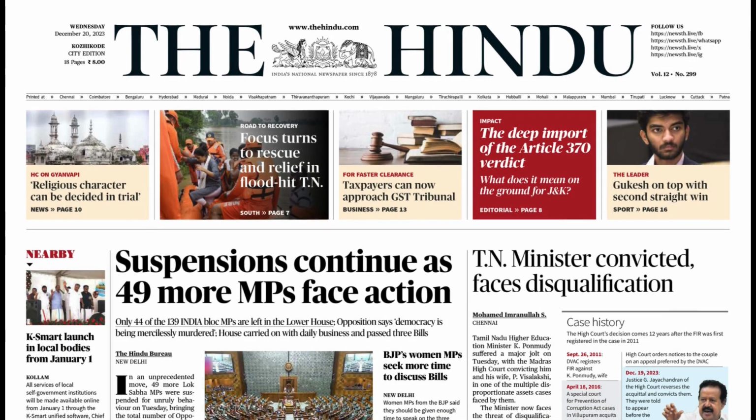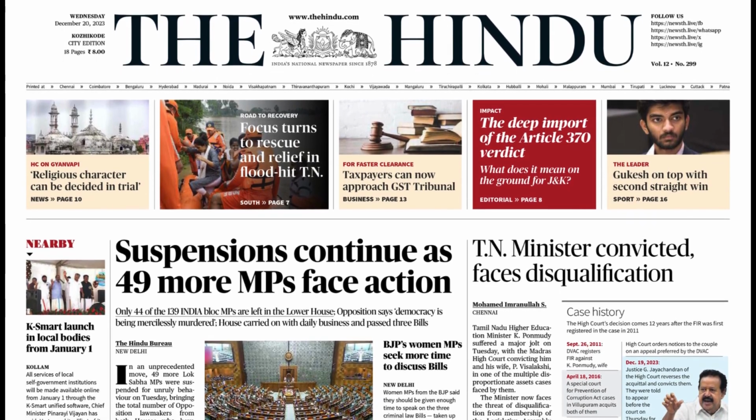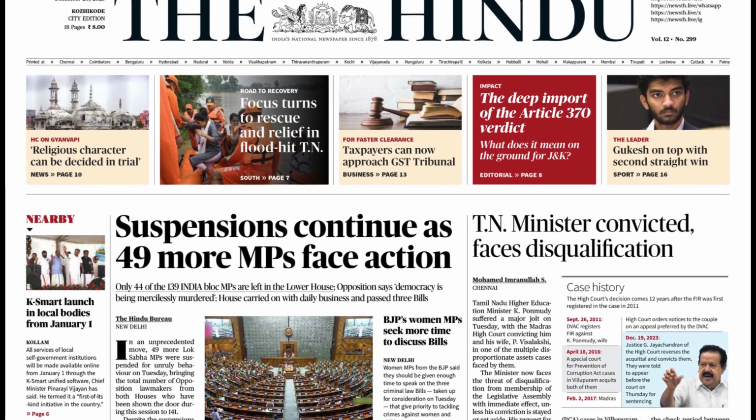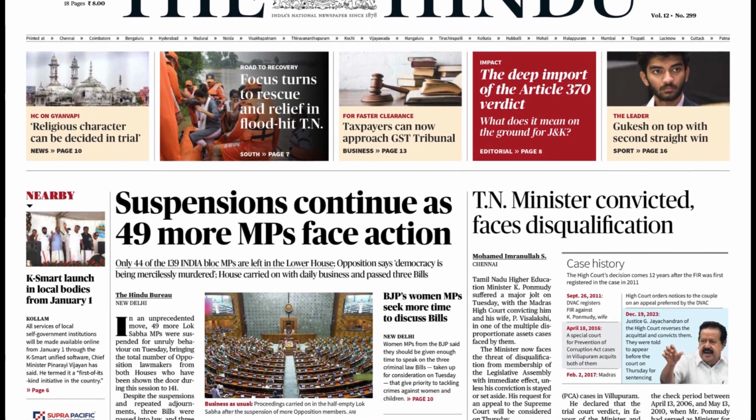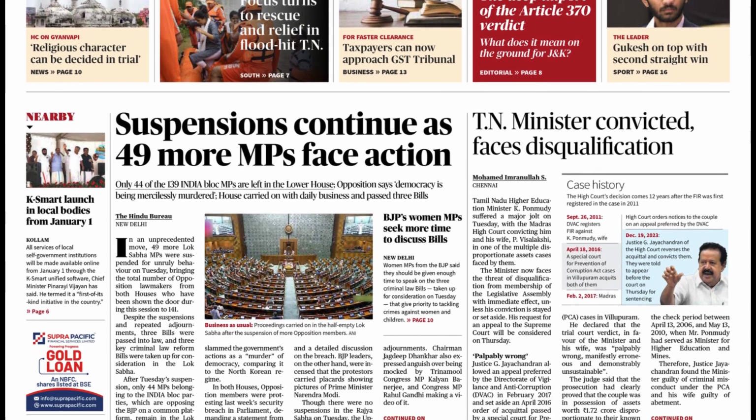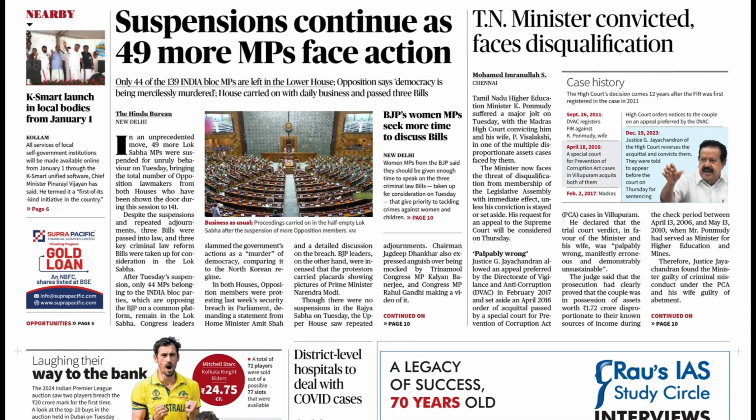So dear language lovers, it has really been a feast for any language lover. We have got two beautiful idioms, laughing all the way to the bank and leave something in the lurch. And we have words called suspension, continue, convict, disqualification, face. All these words will make a very important contribution to our vocabulary.